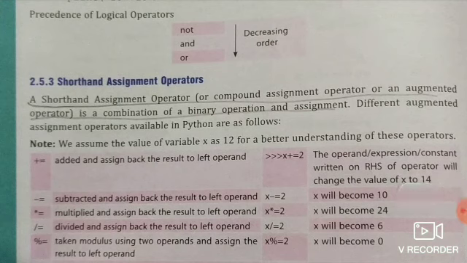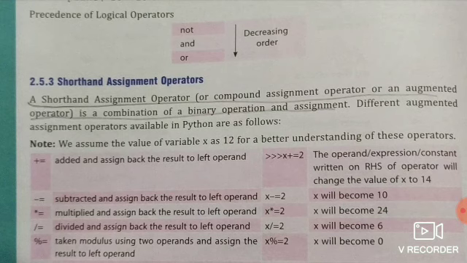A shorthand assignment operator, or compound assignment operator, or you can say an augmented operator, is a combination of a binary operation and assignment. The different augmented assignment operators available in Python are as follows. We can use addition, multiplication or subtraction operators with the assignment operator. When we join operators like this, we call them shorthand assignment operators.